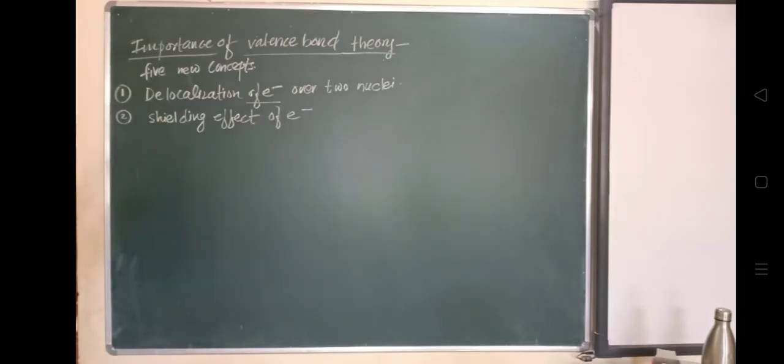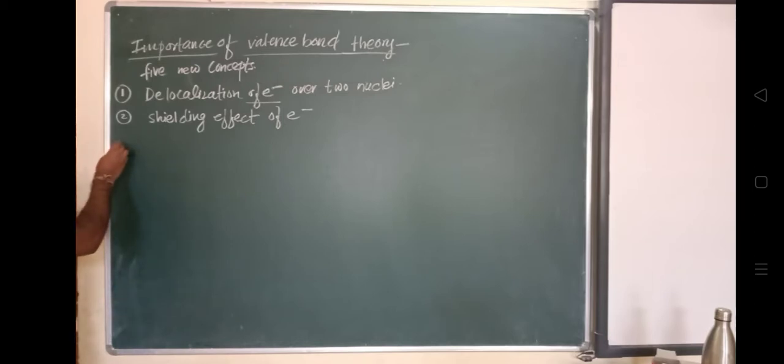It may also be due to attraction between the electron and nucleus. We are going to study the details about the shielding effect of electron further.